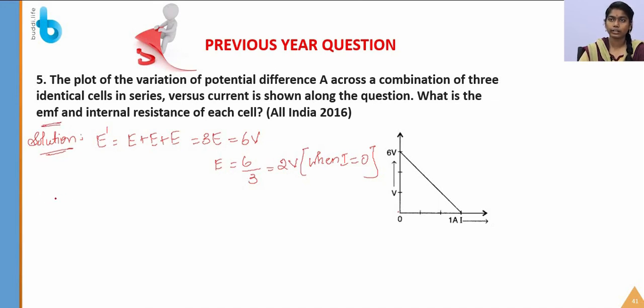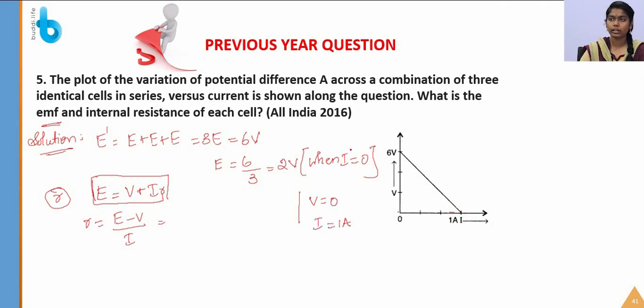Next, we are going to find the internal resistance R. To find the internal resistance R, we have to use this formula, E is equal to V plus IR, which is the formula for the EMF of a cell. So by this we are going to calculate the internal resistance, R equals E minus V by I. Here at I equal to 0, V is equal to 6 volt, and here we are going to take V equal to 0 volt and I equal to 1 amp.